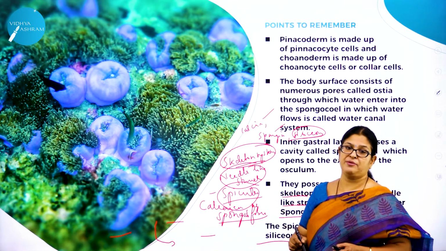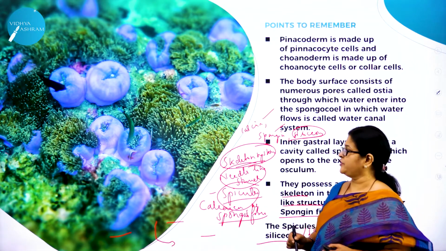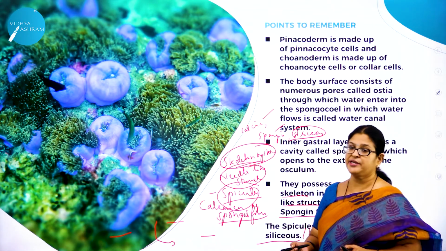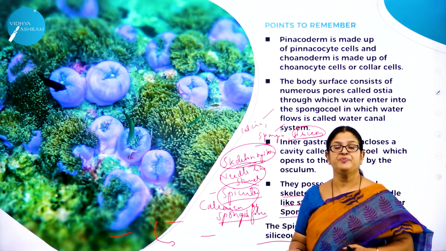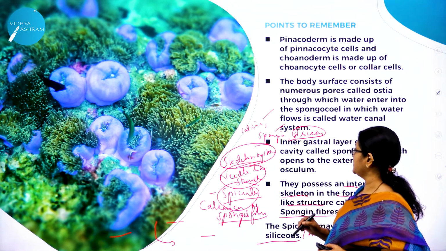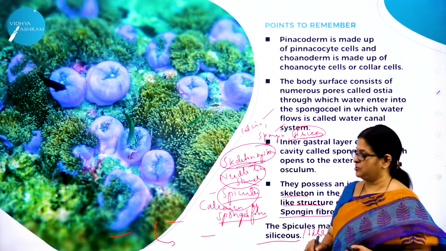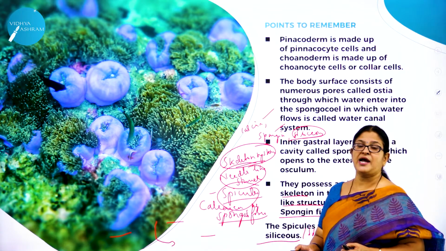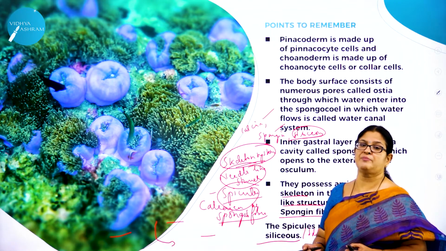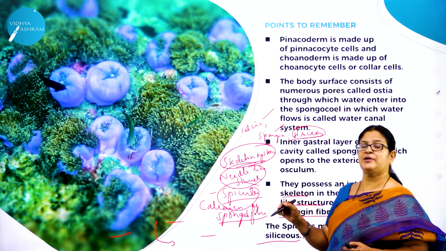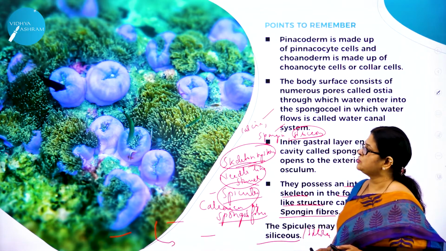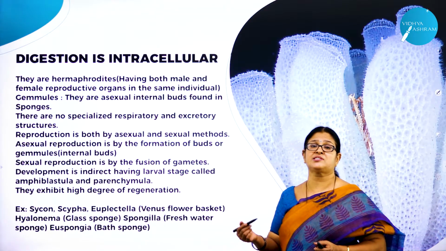So this also is a very, very important characteristic feature of phylum Porifera. The whole of the body is made up of minute pores called ostia, through which water enters into the spongocoel. What is the spongocoel? The body cavity. And what do you call that whole system? The water canal system. And as I said, they possess an internal skeleton called spicules, and the spongocoel opens to the exterior by the osculum. These spicules are chemically made up of either calcium, spongin fibers, or silica. They are nothing but the skeletal structures in phylum Porifera. So, moving on to the next characteristic feature, digestion is intracellular, within the cell.